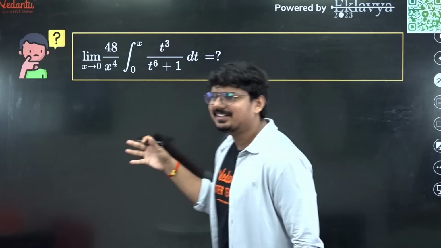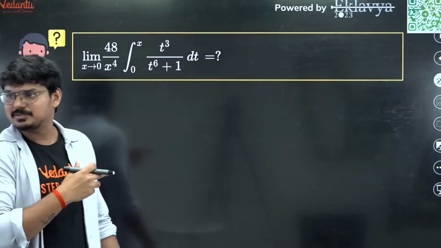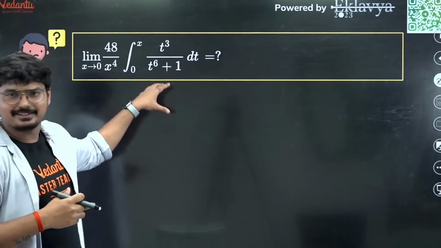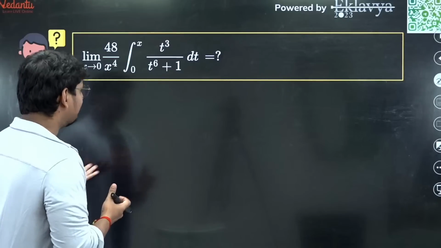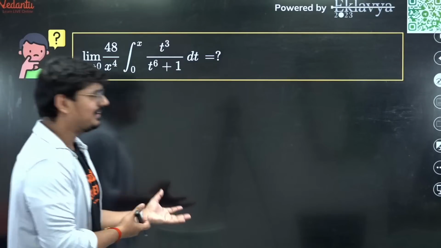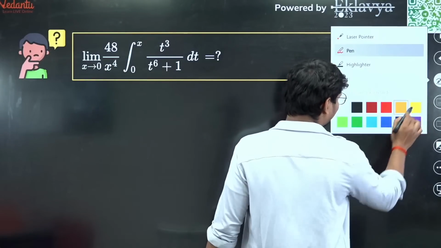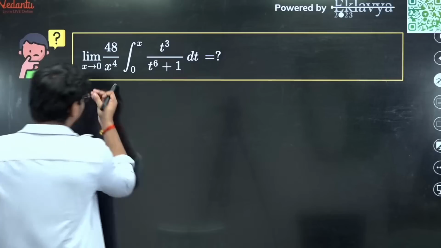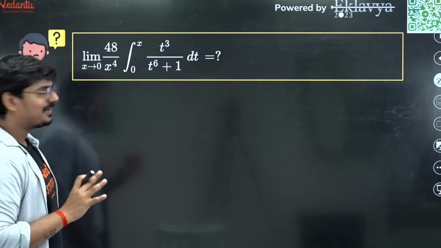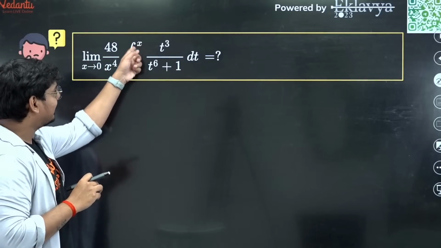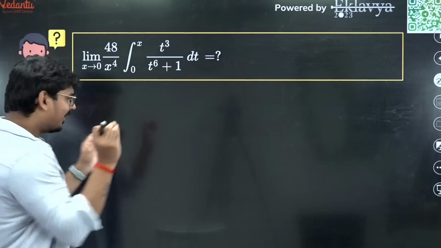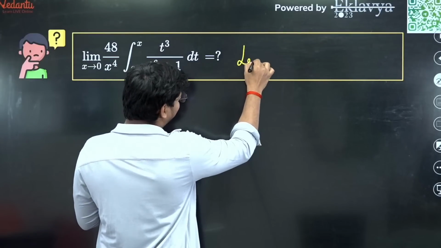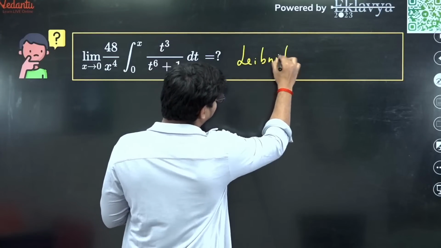Now you see this question. Can anyone tell me which method did you use to solve this question? Again, it looks scary, but it's actually a very simple question, man. All you have to do here is try to understand. Whenever I see the limit extending to 0 and I see the limits of the integral in terms of a variable, all I can remember is simple, which is Leibniz rule.